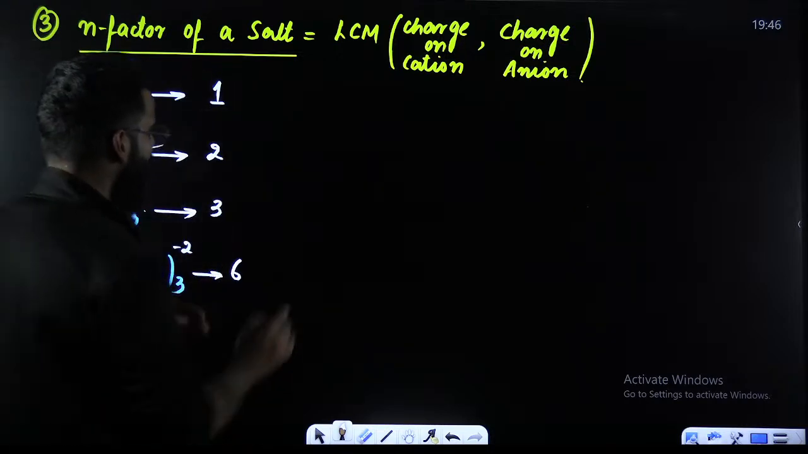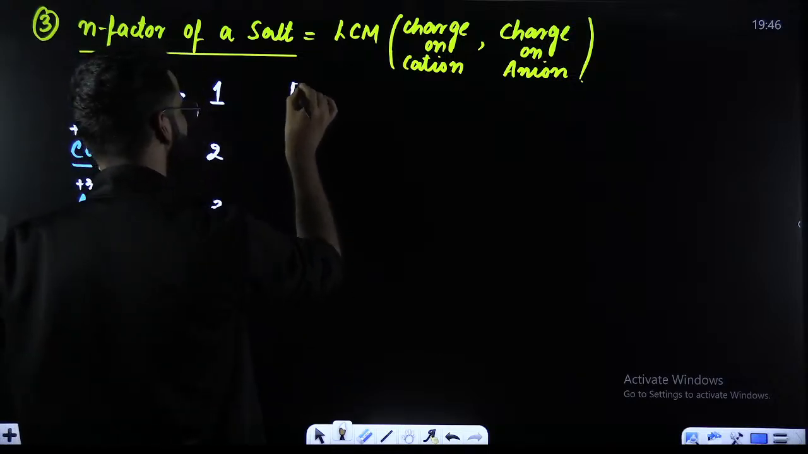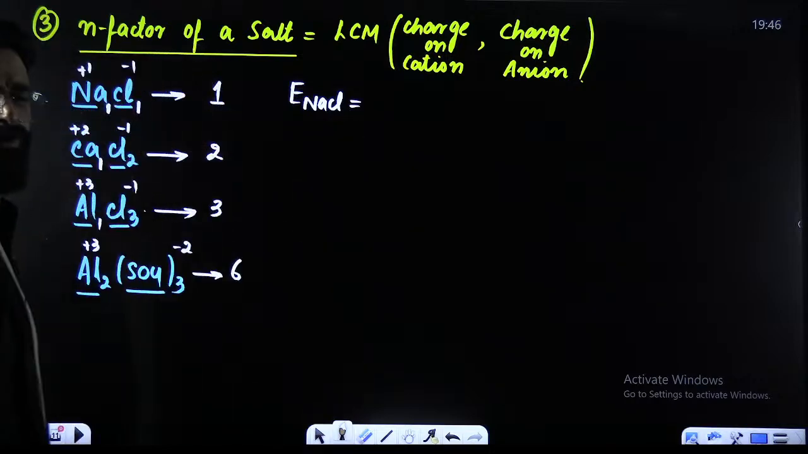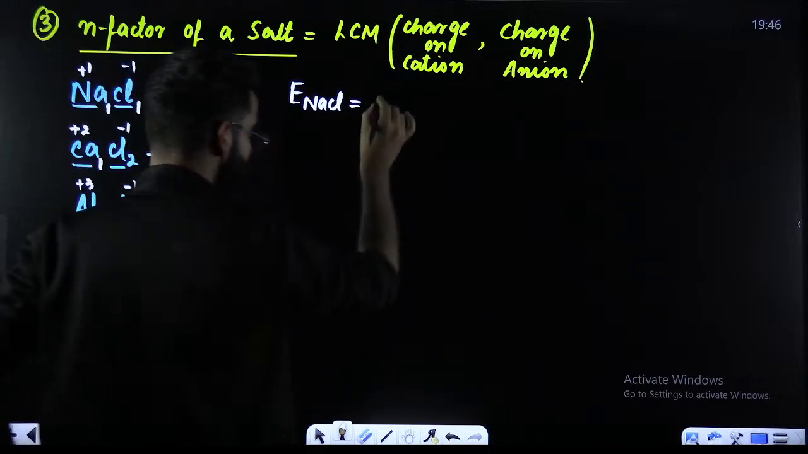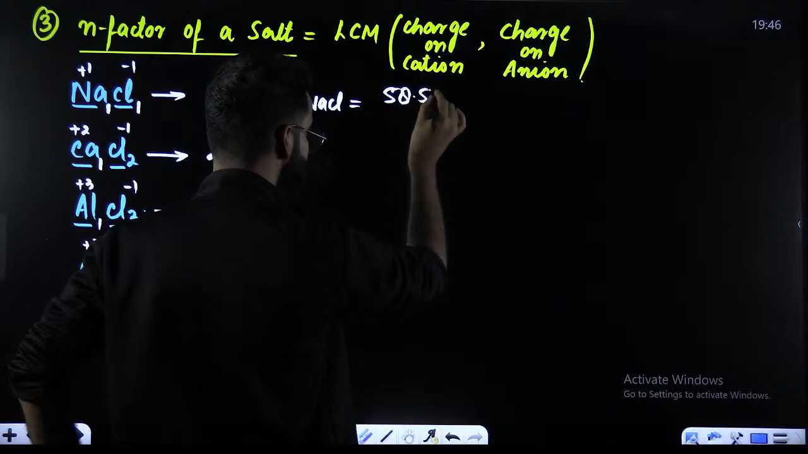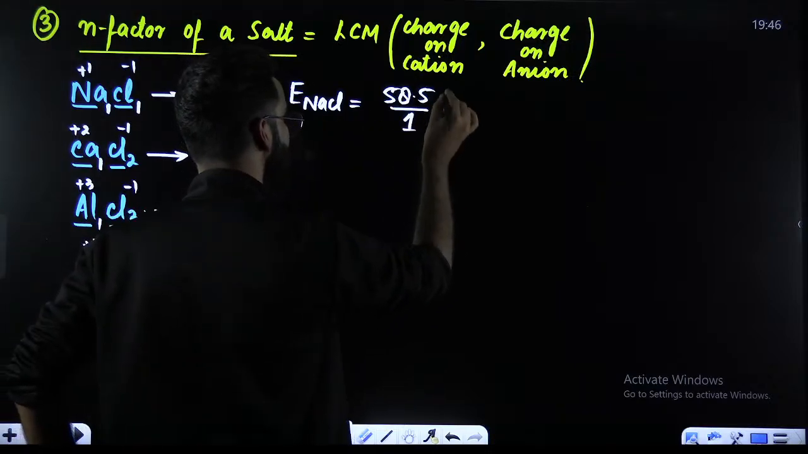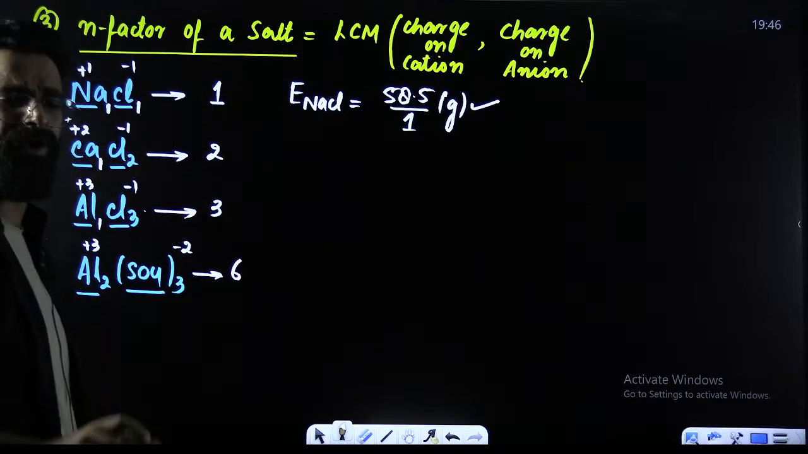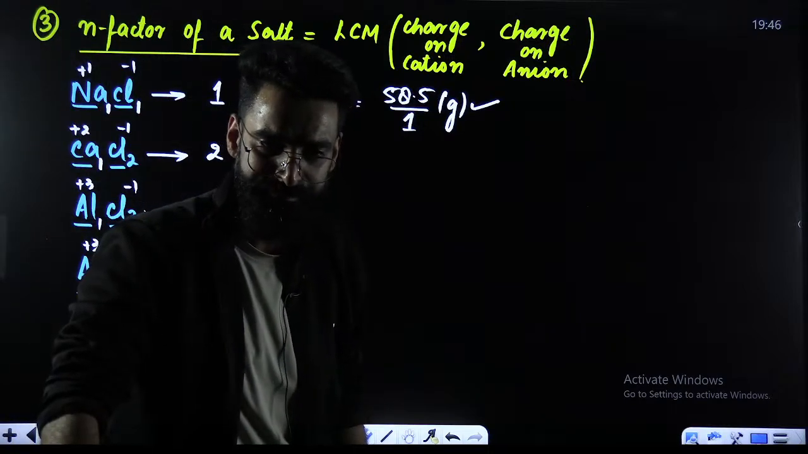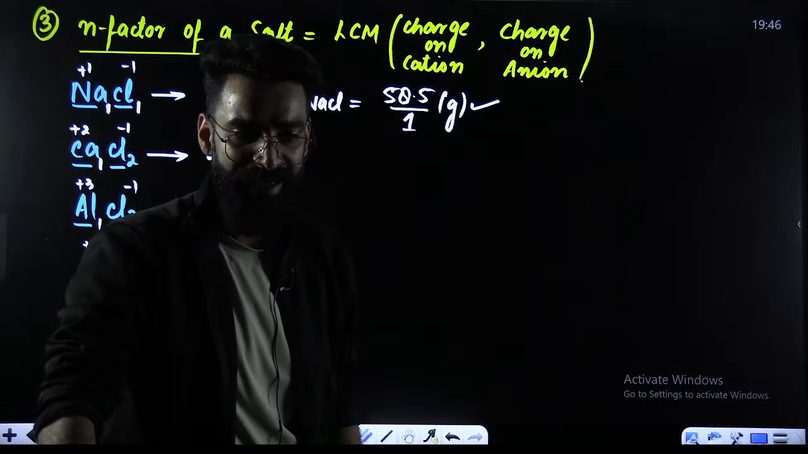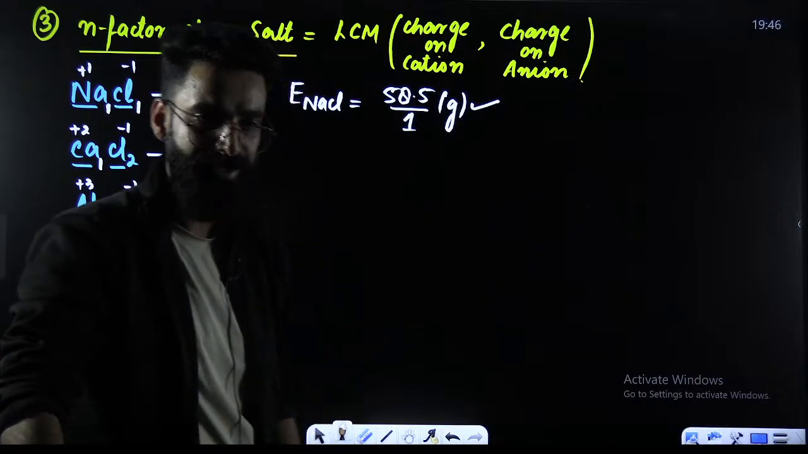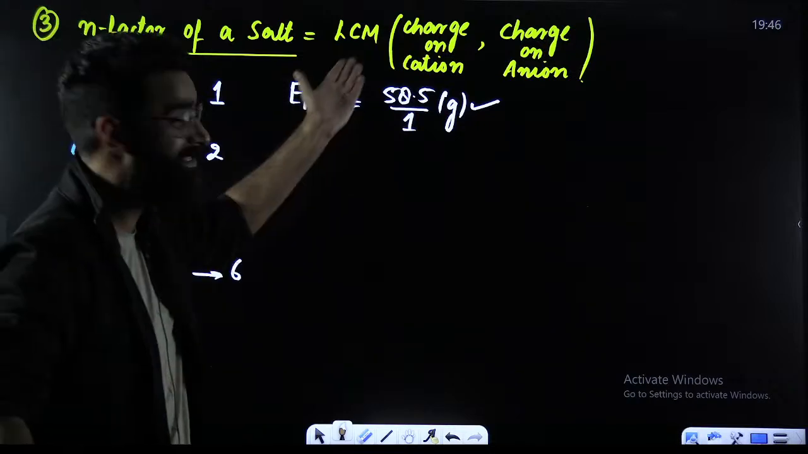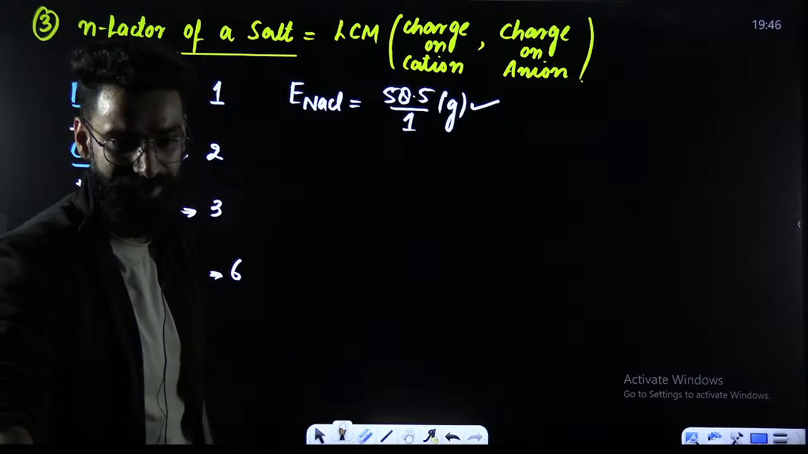If you got the N factors of different salts, you can easily calculate their equivalent masses. For example, let's say I need to calculate the equivalent mass of NaCl. How exactly you are going to do it? Molar mass of NaCl, which is 58.5 grams, divided by its N factor. That's 1. So this will be the equivalent mass of NaCl. And similarly, you can calculate the equivalent mass of all the other salts as well. Okay, I believe I'm clear till here, right? This was my third category, that was N factor of the salt, which is always equal to LCM of charge on cation, comma, the charge on anion.